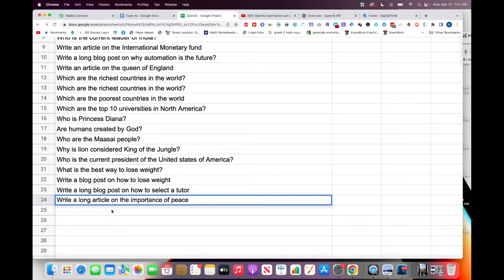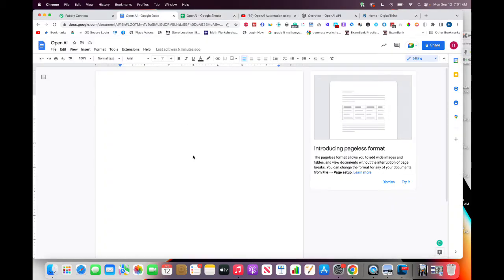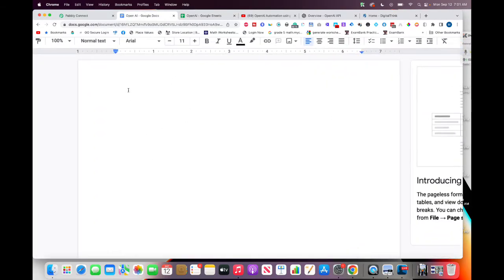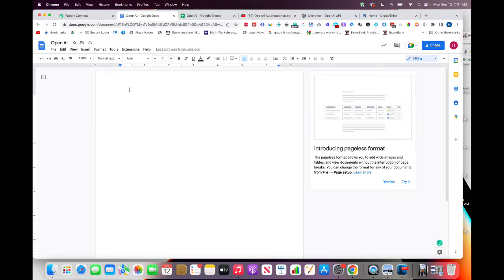So write a long article on the importance of peace, and then automatically, as soon as I hit enter, it's supposed to write and fill this place here. And I'll show you guys how I did it. It's a very simple process. Somebody shared this also in another group, so I was just learning from them.